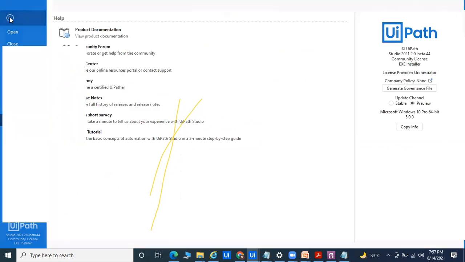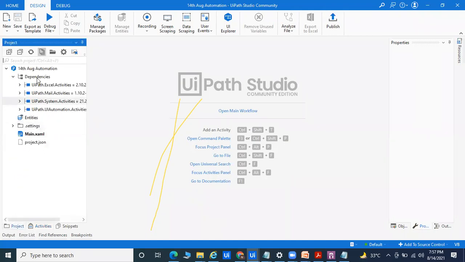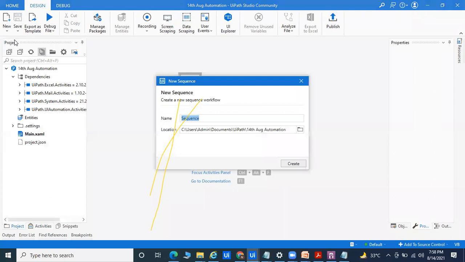So this is called the Home screen, especially for your project, like how to start the project. And this is Design, especially for designing the process. You can create a new workflow. Right now my project is 14th August. They've given the feature New, and Sequence. State machine we will understand later. Sequence is especially for small, linear projects. So here I'm taking a Message Box. Suppose I want to create a message box operation, we can discuss that next.